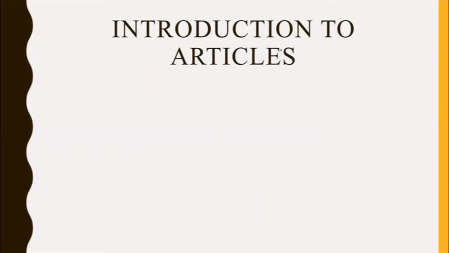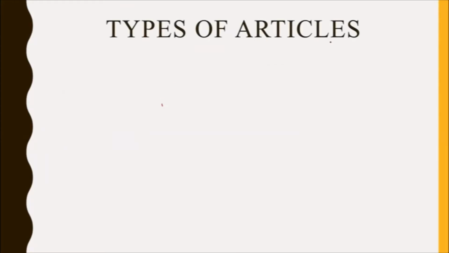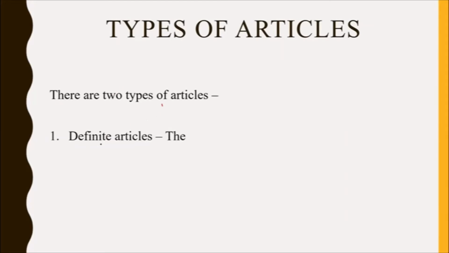Introduction. Introduction to articles. Articles are essentially adjectives that qualify or modify a noun or sometimes a pronoun. These are a part of determiners as well. Types of articles. There are two types of articles: definite articles, which consist of the, and indefinite articles, which consist of a or an.